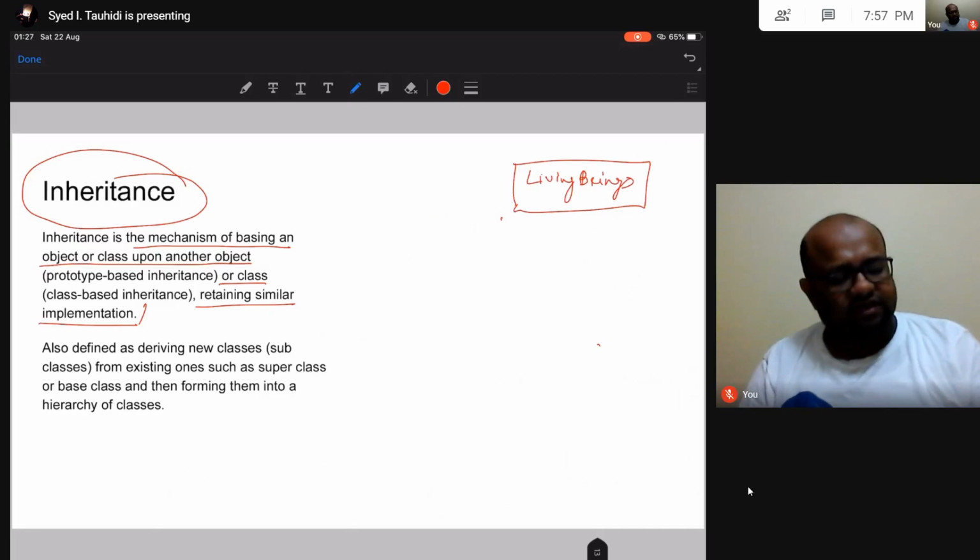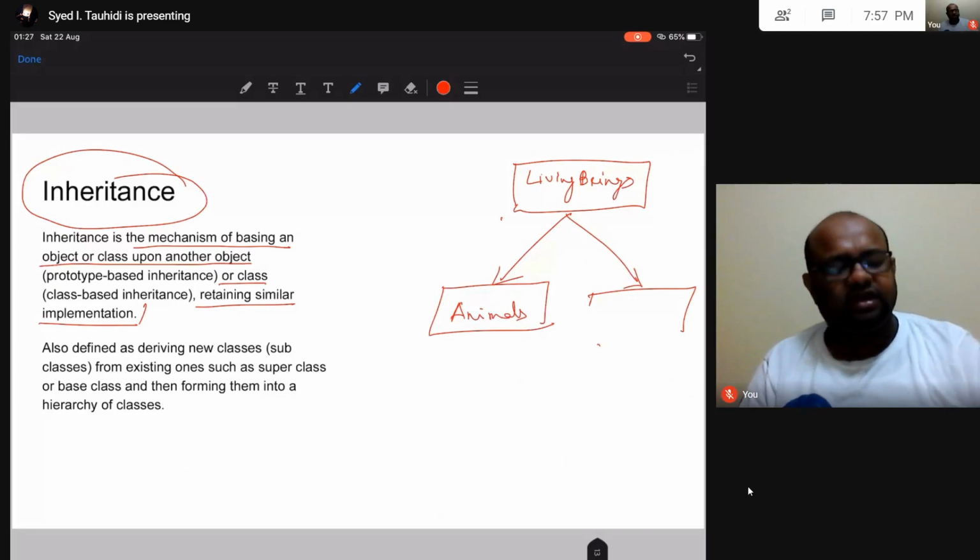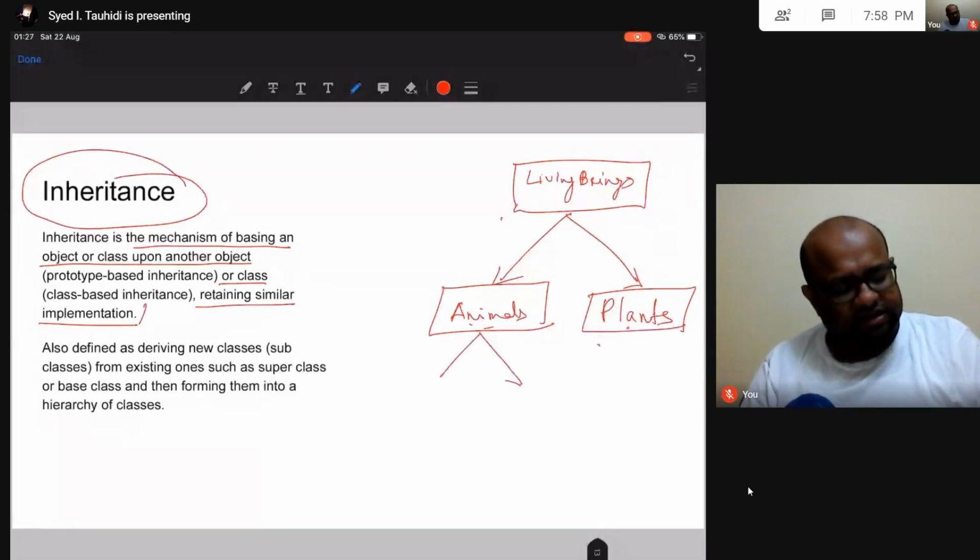This living beings is going to be the superclass of two classes: one is animals and another is plants. These two classes, animals and plants, are going to inherit the living beings class. Now inside animals, it may so happen that there are two classes, birds and mammals.